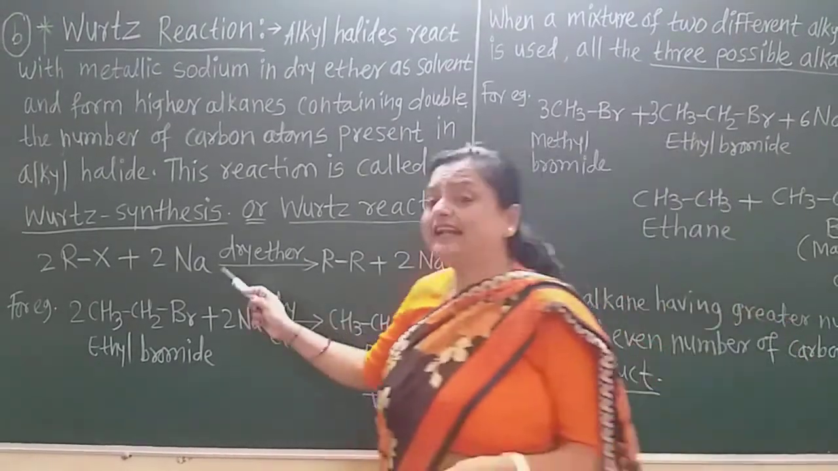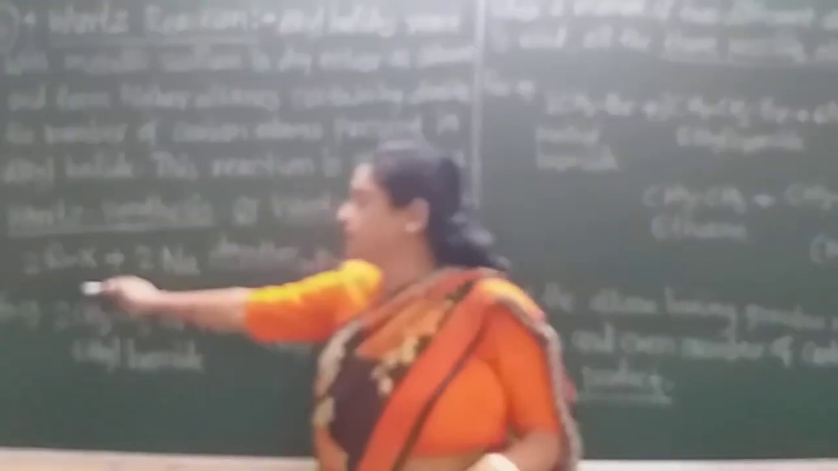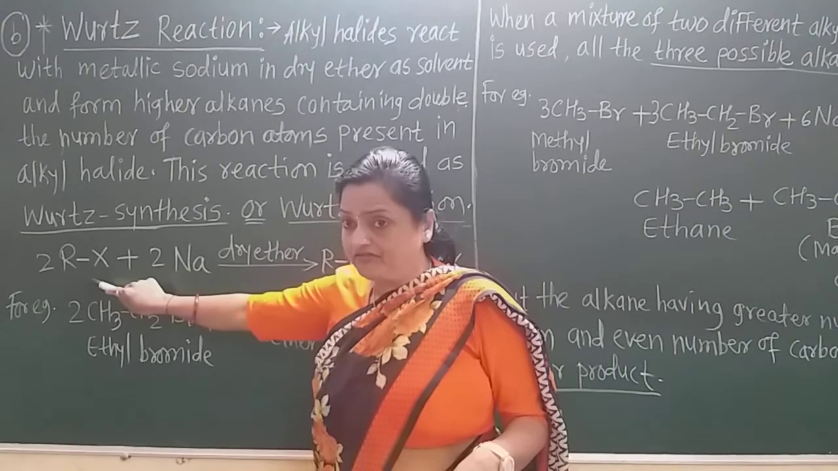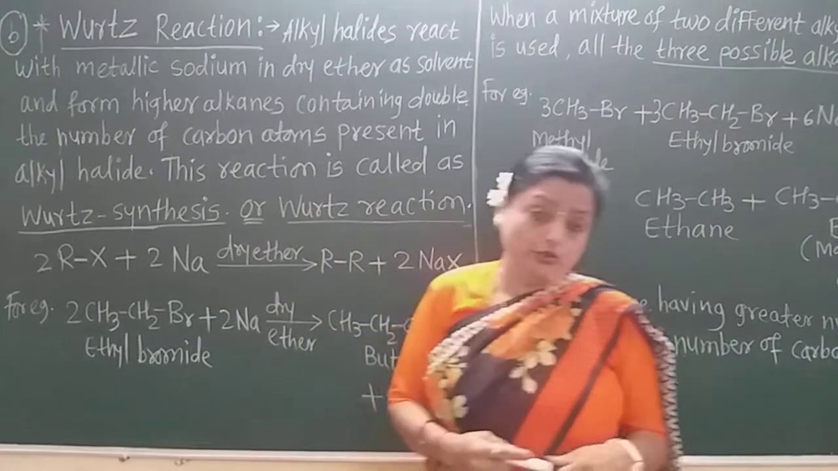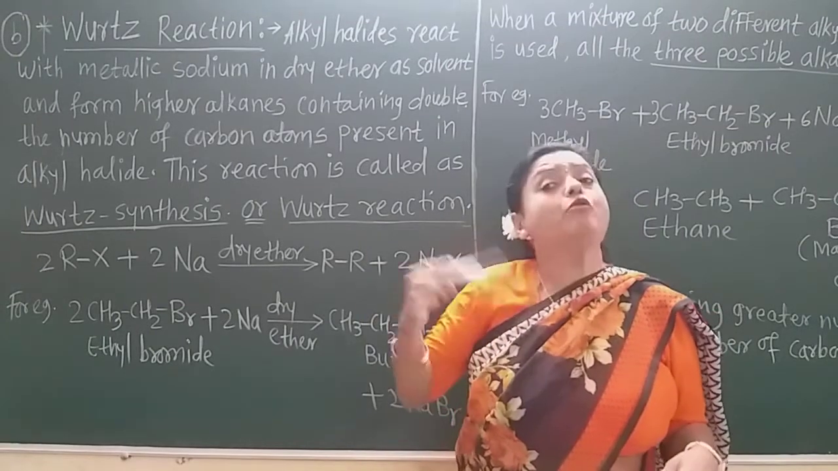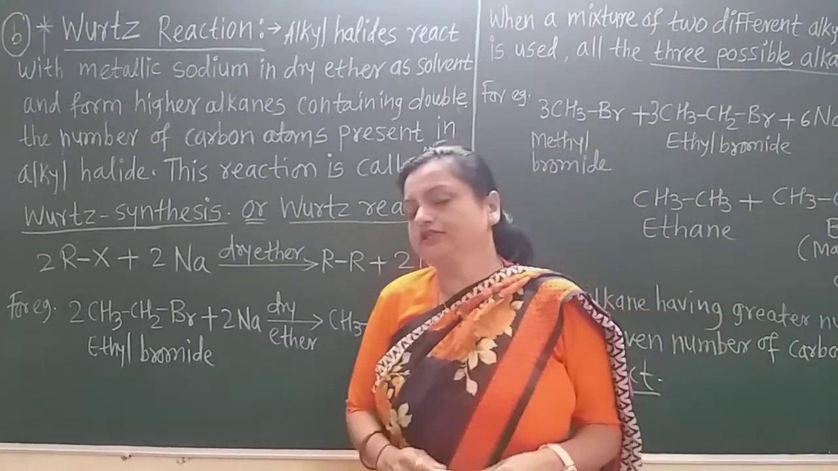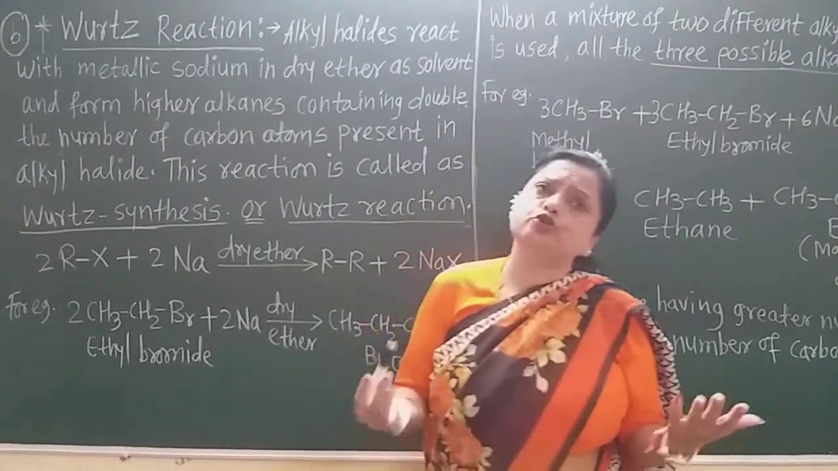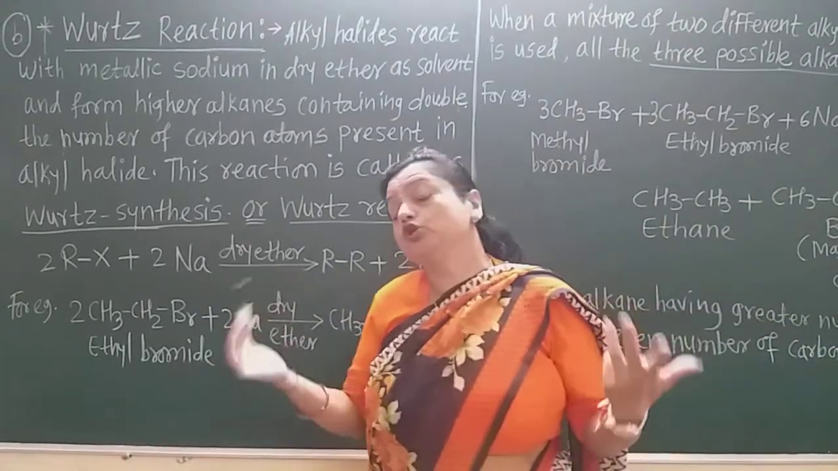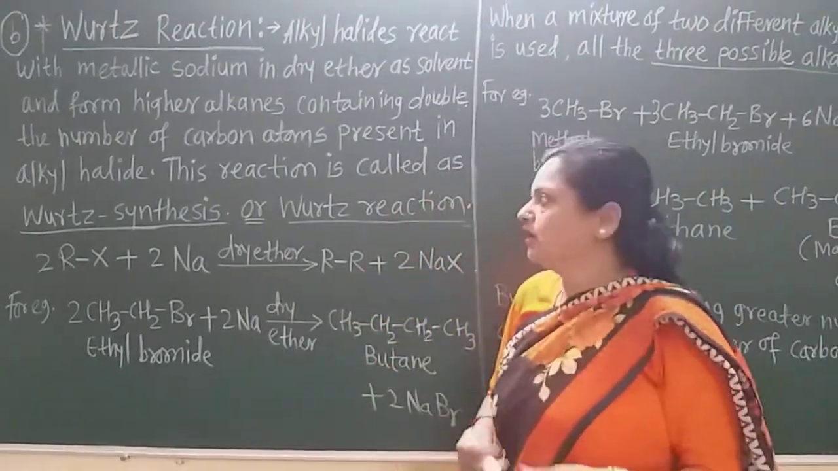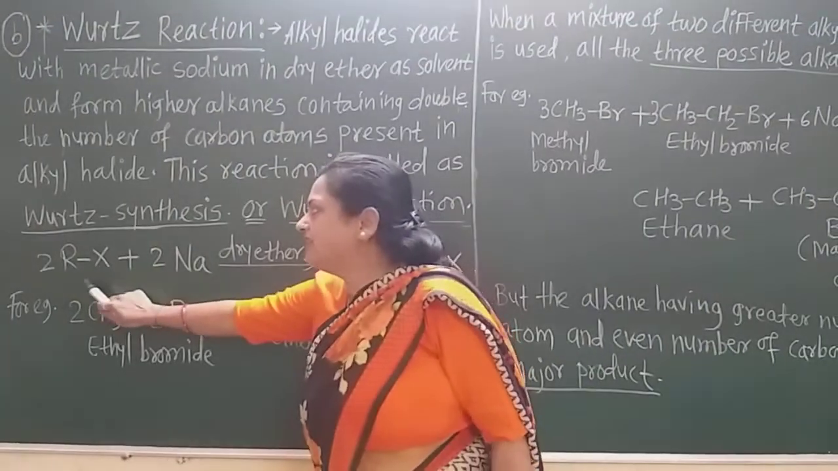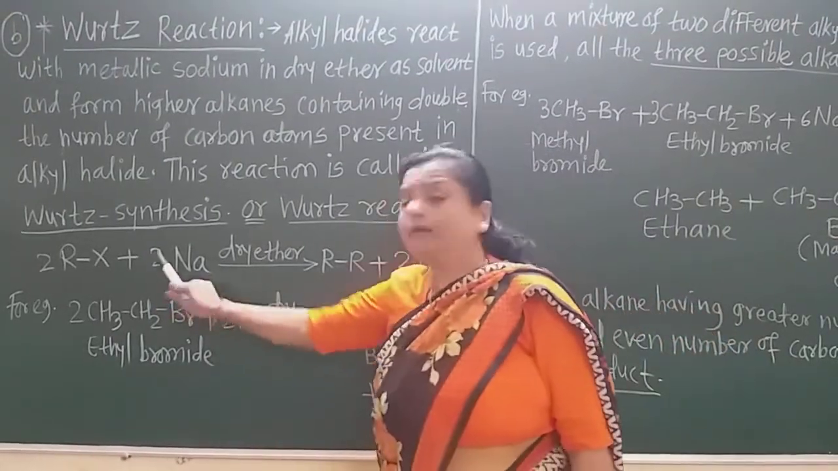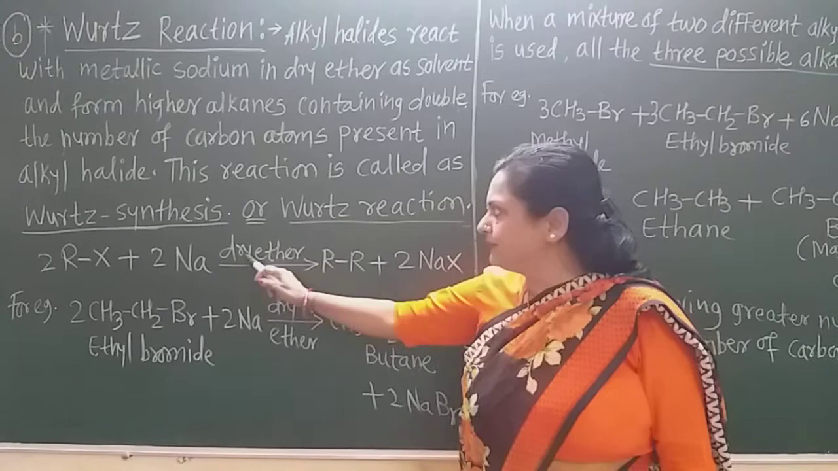Now this is the general reaction I take here. You know the general formula of an alkyl halide, RX. Always in the Wurtz reaction, when we use one type of alkyl halide, then you may ask, madam, can we use two types of alkyl halide? Yes, we can also use two types of alkyl halides. When we use one type of alkyl halide, always take two molecules of that. Remember that. And take two atoms of sodium metal in the presence of dry ether.